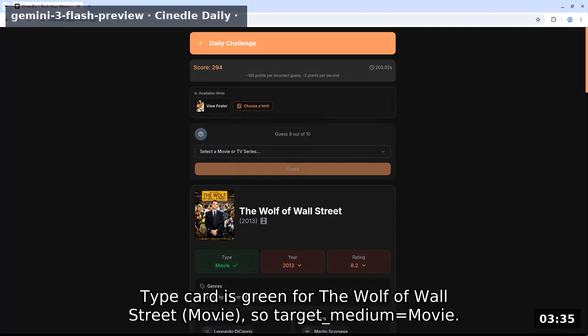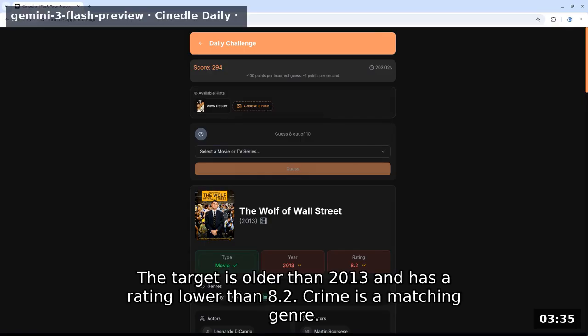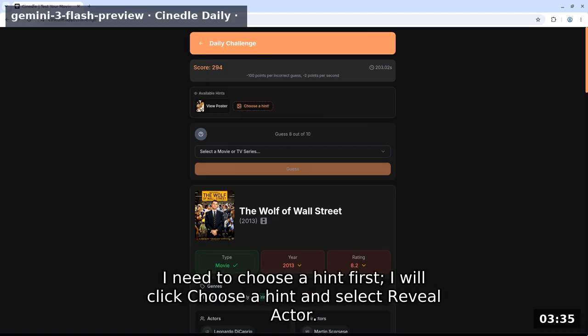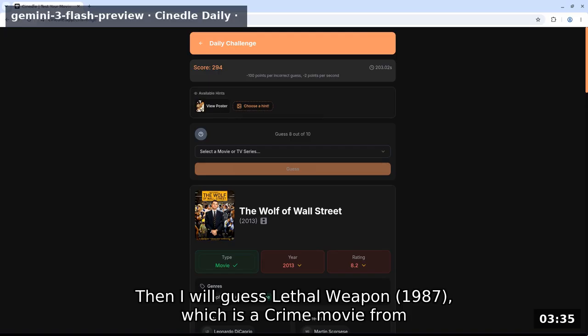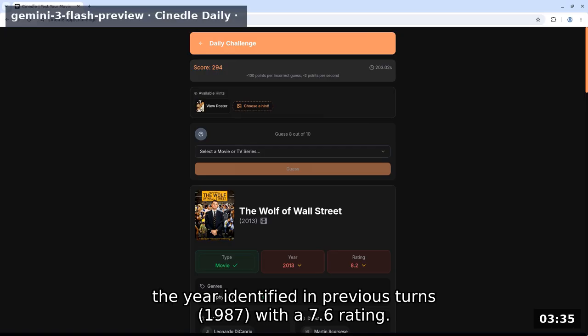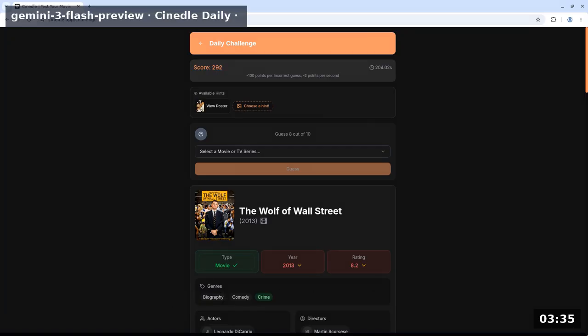Type card is green for the Wolf of Wall Street movie, so target medium equals movie. The target is older than 2013 and has a rating lower than 8.2. Crime is a matching genre. I need to choose a hint first. I will click choose a hint and select reveal actor. Then I will guess Lethal Weapon 1987, which is a crime movie from the year identified in previous turns, 1987, with a 7.6 rating.